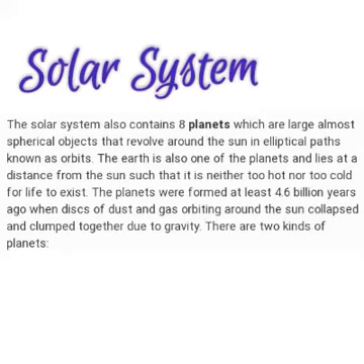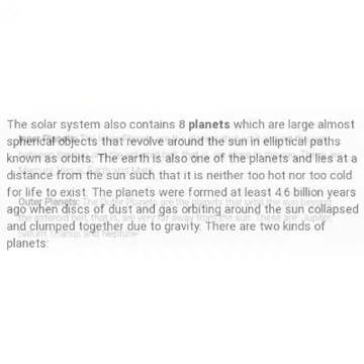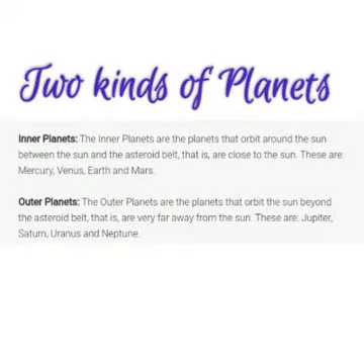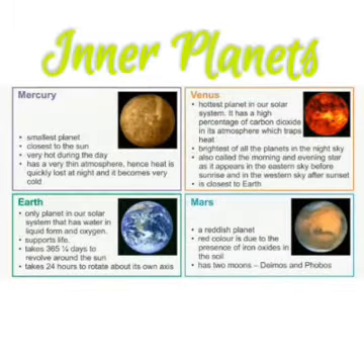The planets were formed at least 4.6 billion years ago, and we have two kinds of planets, that is inner planets and outer planets. The inner planets are Mercury, Venus, Earth and Mars, which are between the Sun and the asteroid belt and are close to the Sun, and the outer planets are Jupiter, Saturn, Uranus, Neptune, which are beyond the asteroid belt and very far away from the Sun. Now this is the description of our inner planets with the help of a diagram.